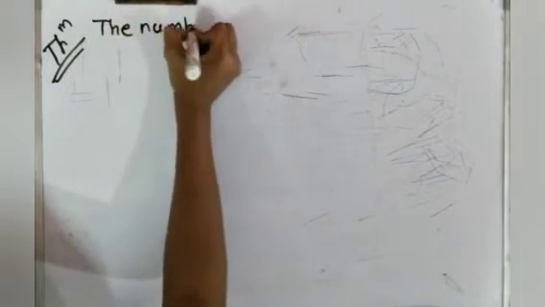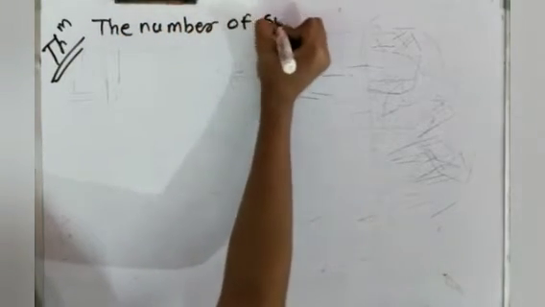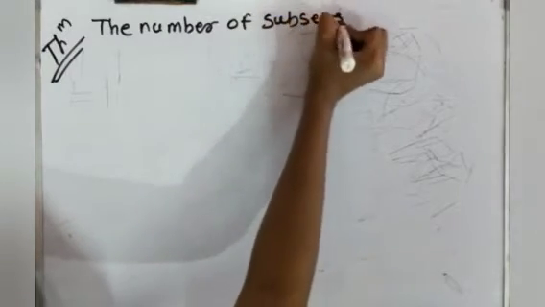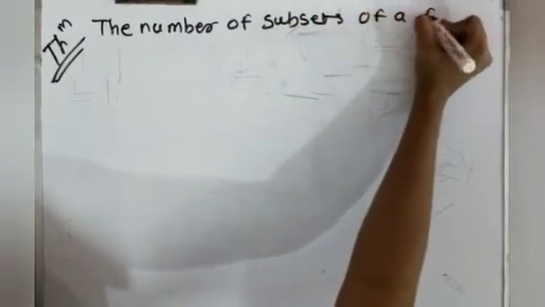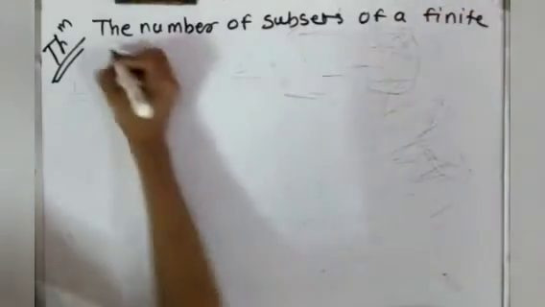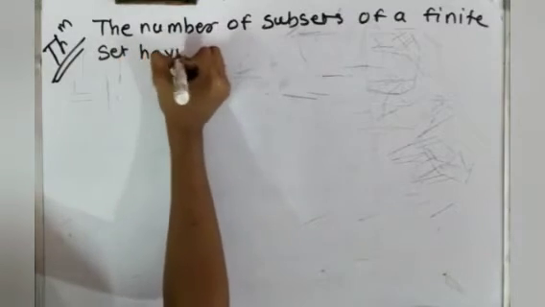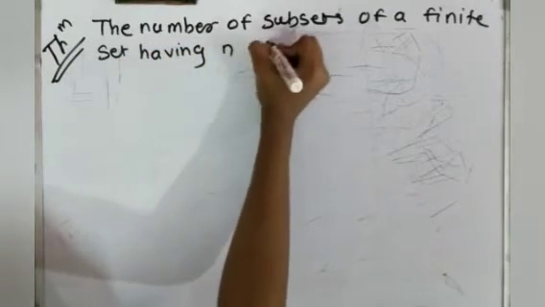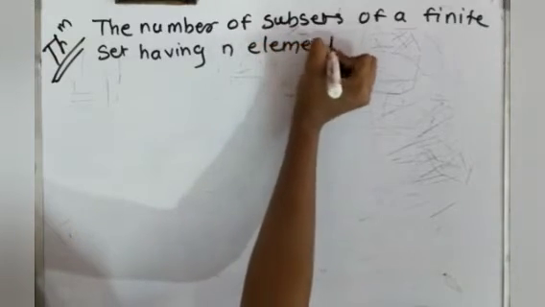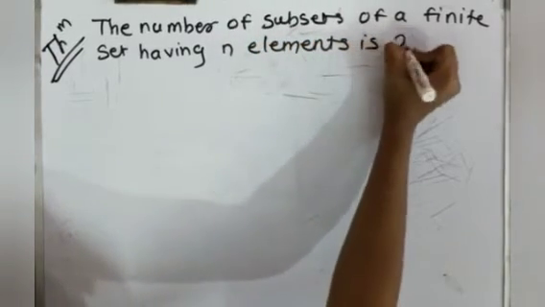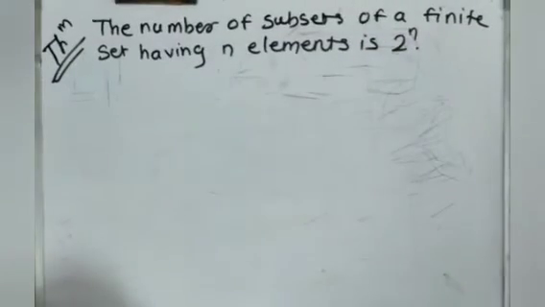The theorem is: the number of subsets of a finite set having n elements is 2 raised to n. I repeat, the number of subsets of a finite set having n elements is 2 raised to n.